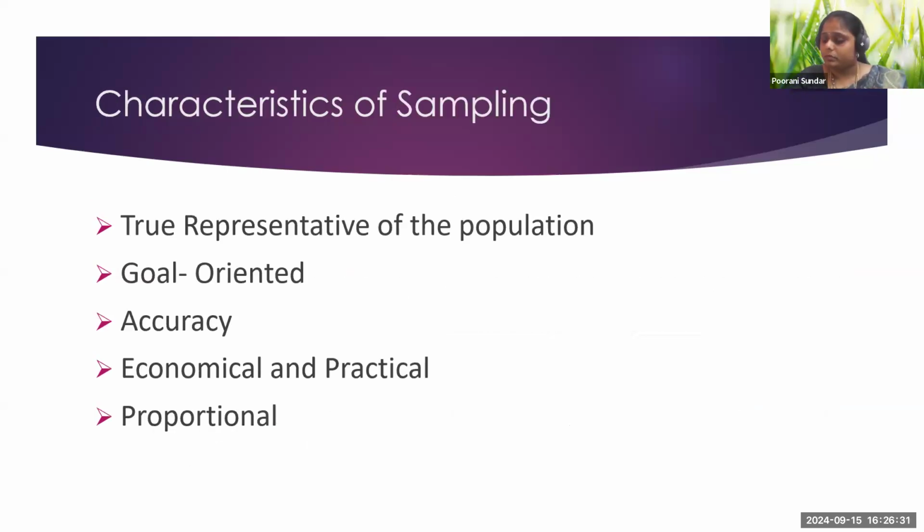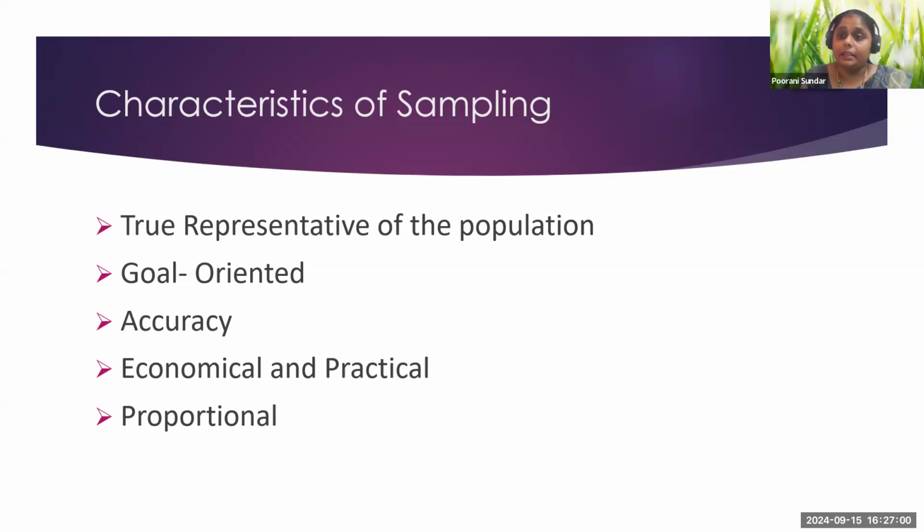What would be the characteristics of sampling? See, a sample is a true representative of the population, and it is goal oriented, and it helps in accuracy, and it is also economical and practical, and it is proportional, right? In true representation, a sample should homogeneously represent the population from which it is taken for the study.